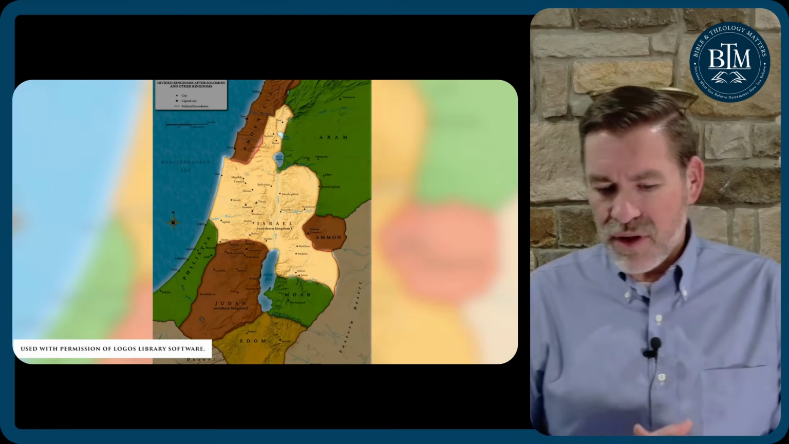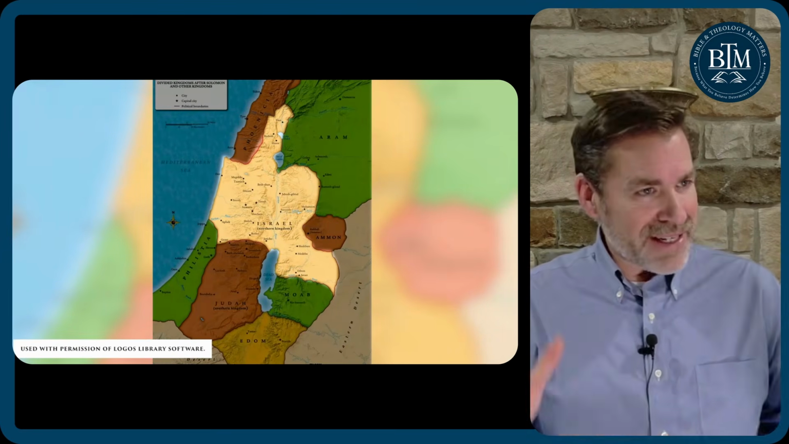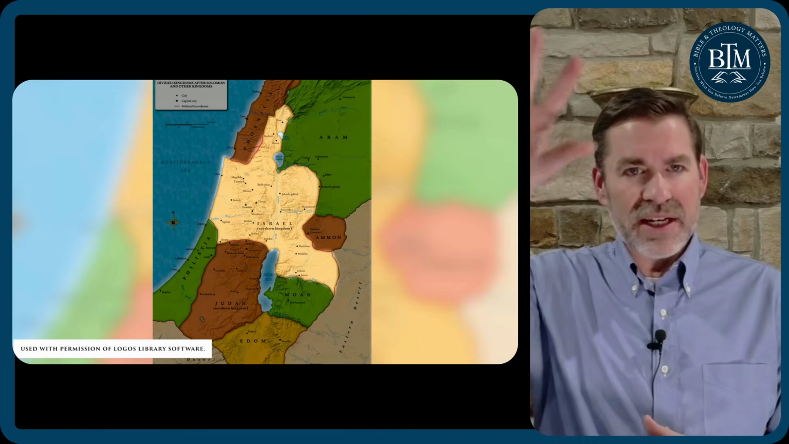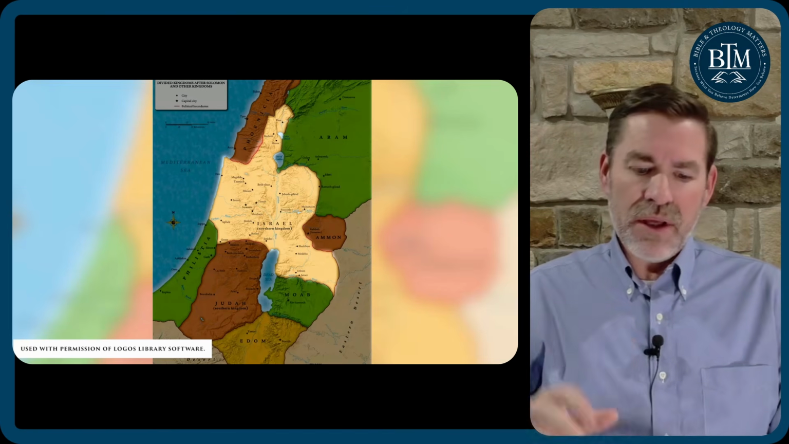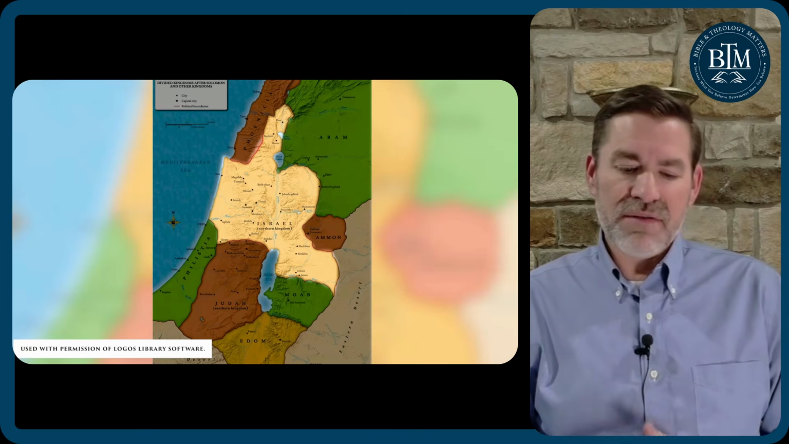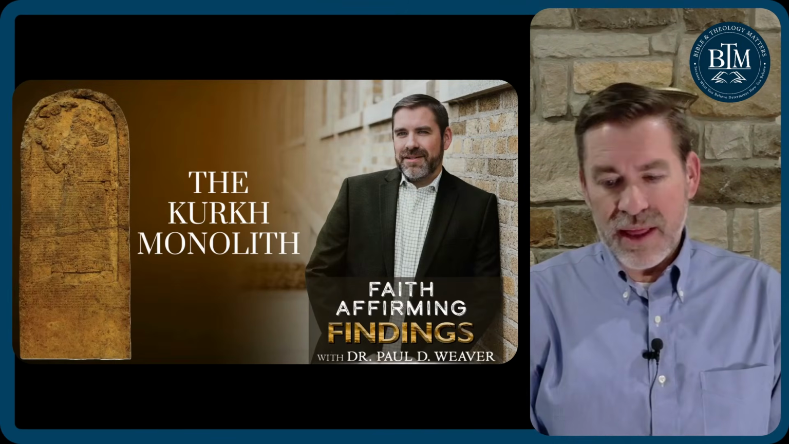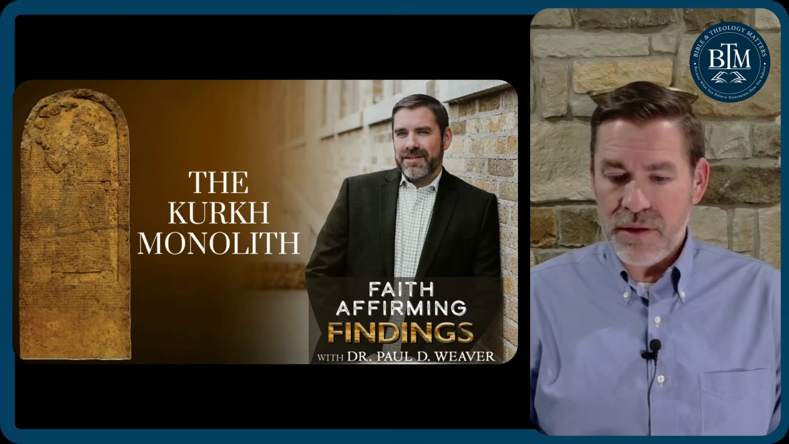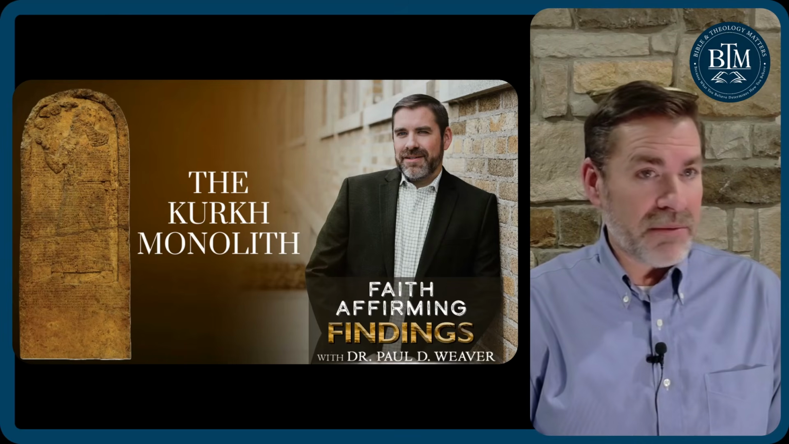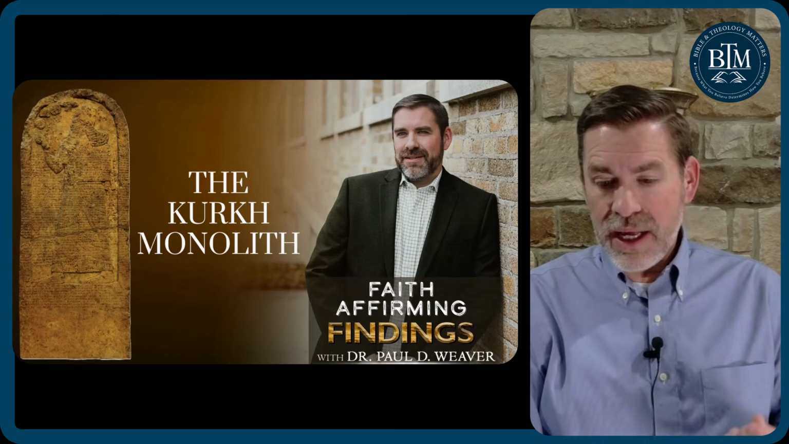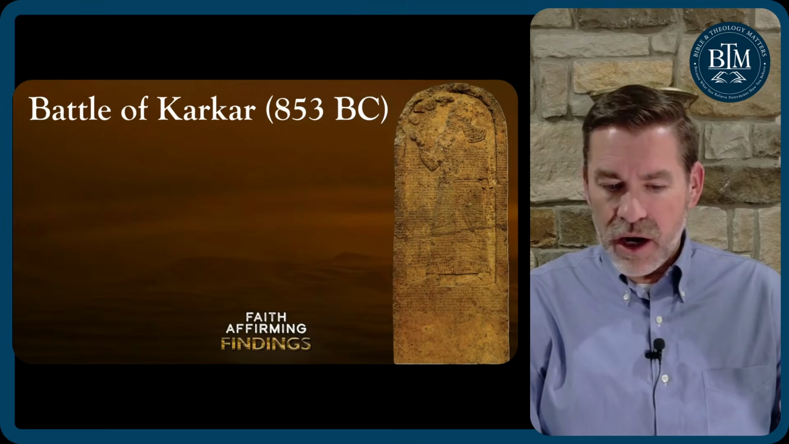So I love this map because it gives you a good idea of those 10 northern tribes, again, collectively known as Israel, the 2 southern tribes known collectively as Judah. This is the divided kingdom era. And last week we talked about the Kirk monolith, which mentioned Ahab. Remember Ahab, this powerful king? And it mentioned the Battle of Karkar.